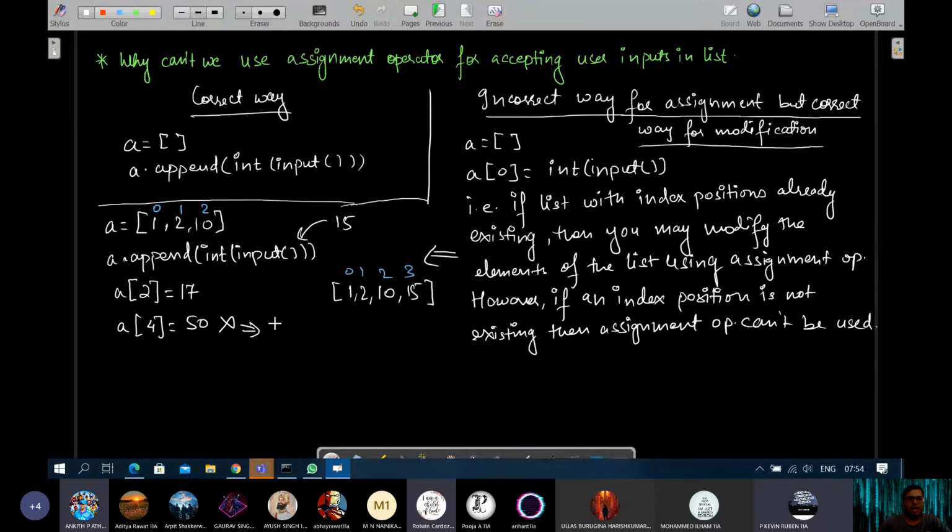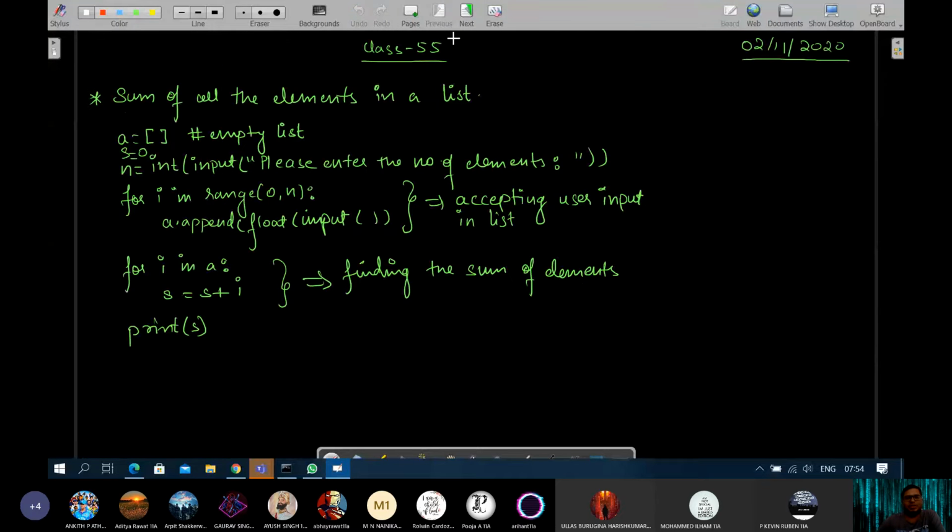Because a4 doesn't exist. a4 does not exist because index position 4 does not exist. Okay, so now is it clear why we cannot use this for creating new values? I'll write it on the next page.